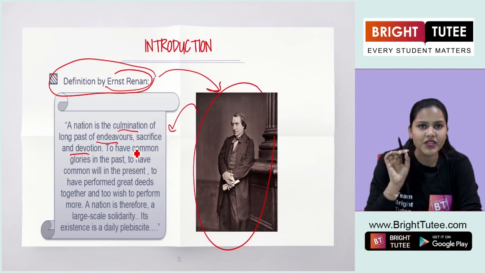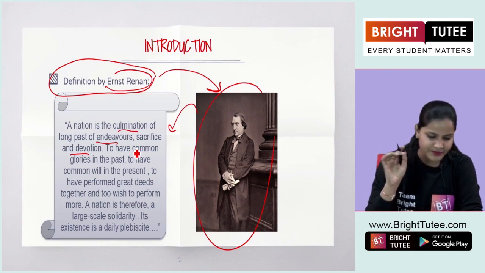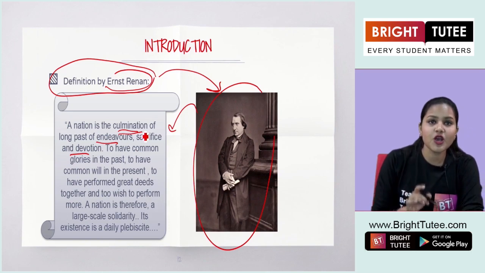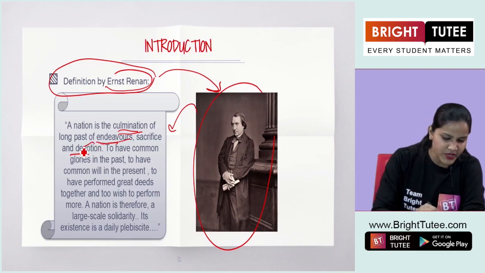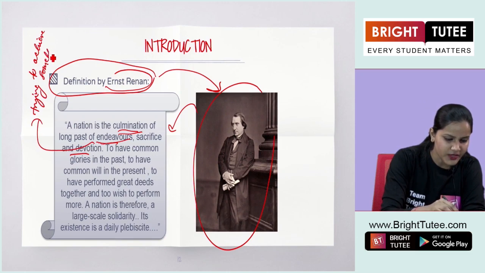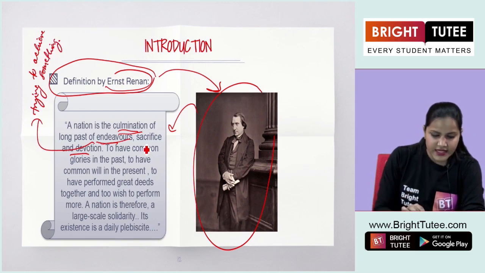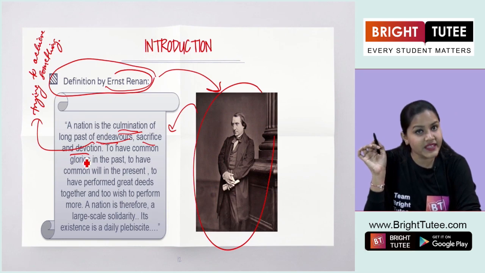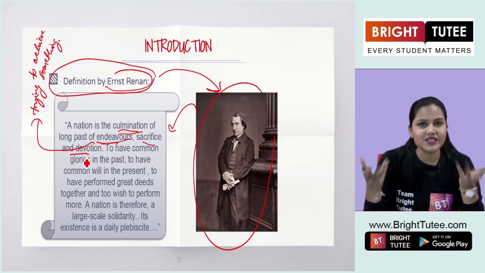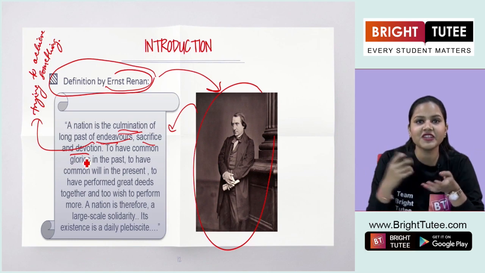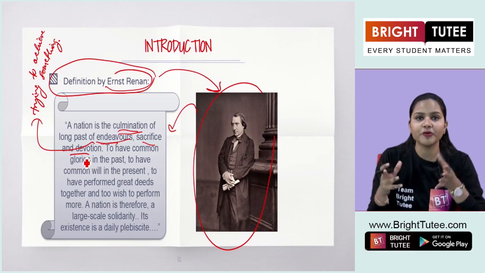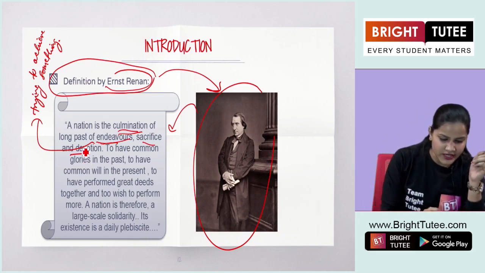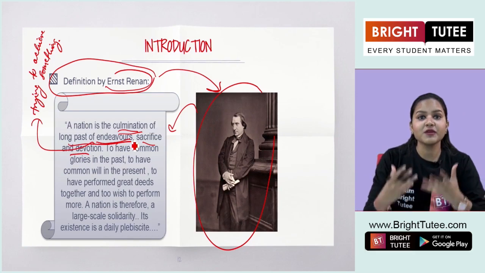So, according to the definition given by Ernst Renan, a nation is the culmination of a long past of endeavors. Here the term endeavors means trying to achieve something. Sacrifice and devotion. Yes, students. Nation did not come like this only. It was not all of a sudden that in Europe people felt this shared belongingness or felt that they have a common past. No, it was really a long past of trying to achieve something.